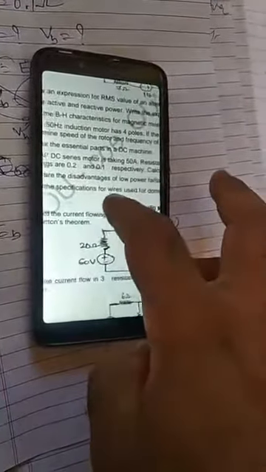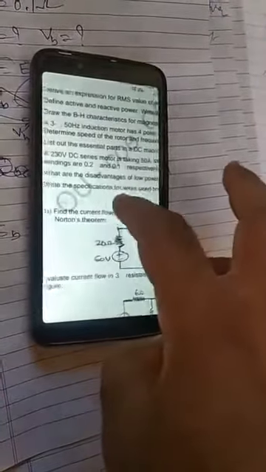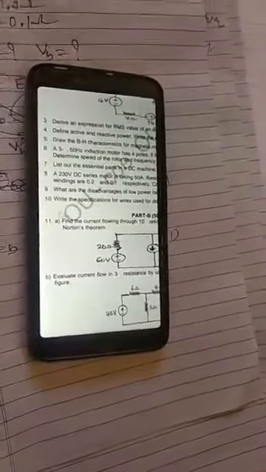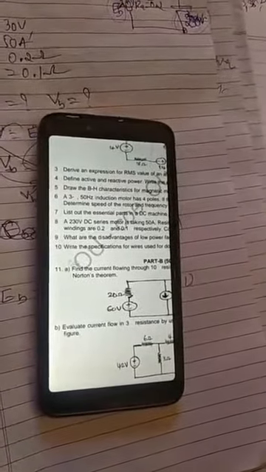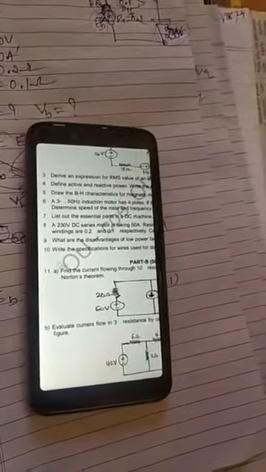What is the 9th question? What are the disadvantages of low power factor? This is from unit 5. See here, it is complete theory only. 5th unit, part A and part B.